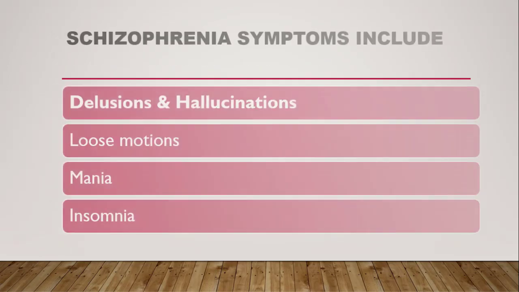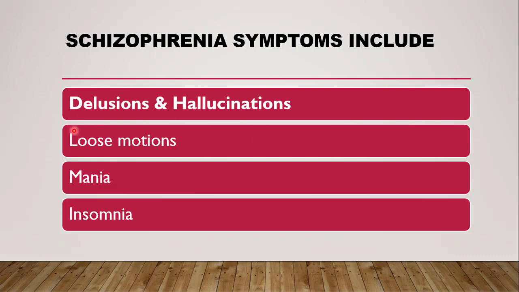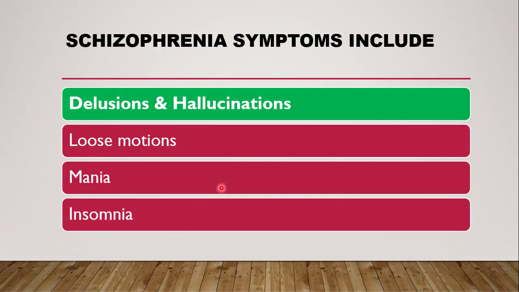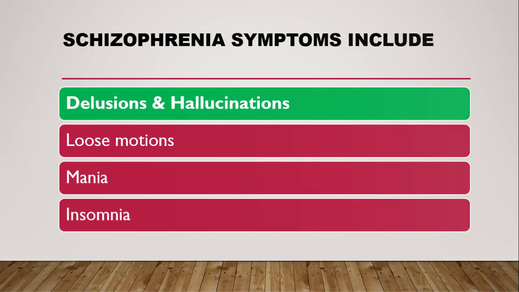Next question is, schizophrenia symptoms include delusions and hallucination, loose motion, mania, insomnia. Now schizophrenia is a psychic disorder, so definitely mania and insomnia are the excitatory phase, and psychic disorder includes these phases, but schizophrenia and loose motion is totally impossible. But schizophrenia will have the symptoms like delusions, hallucinations, that means feeling something which is not there, or abnormal feelings, that means deviating from the normal situations, normal psychic conditions.